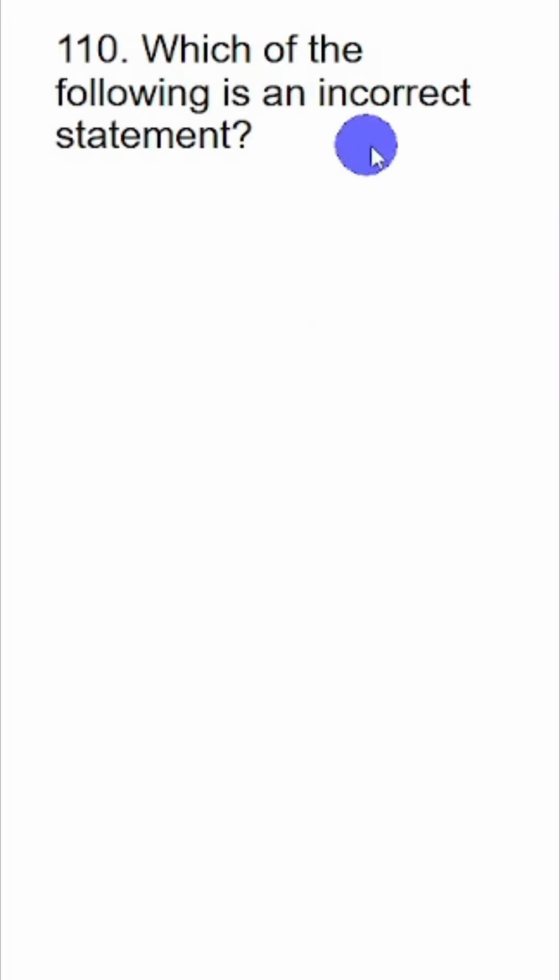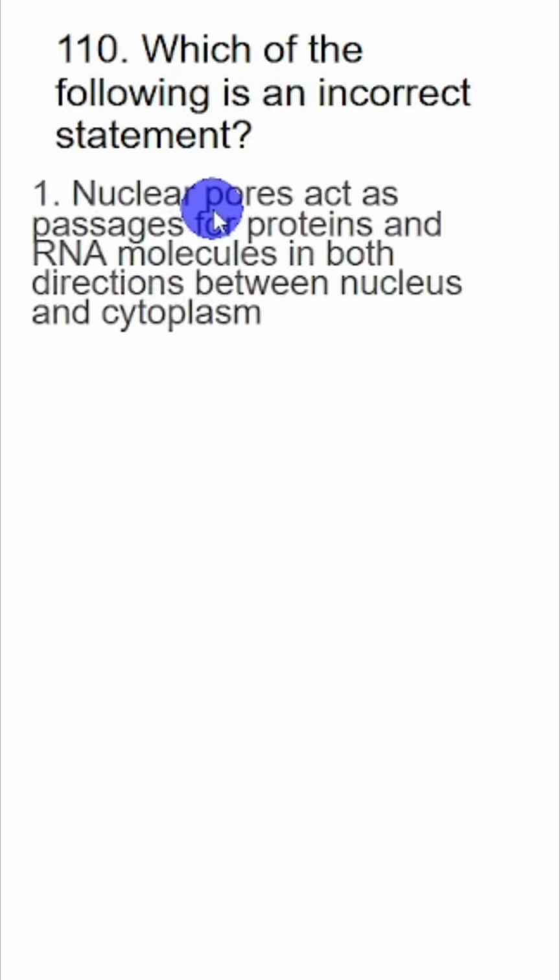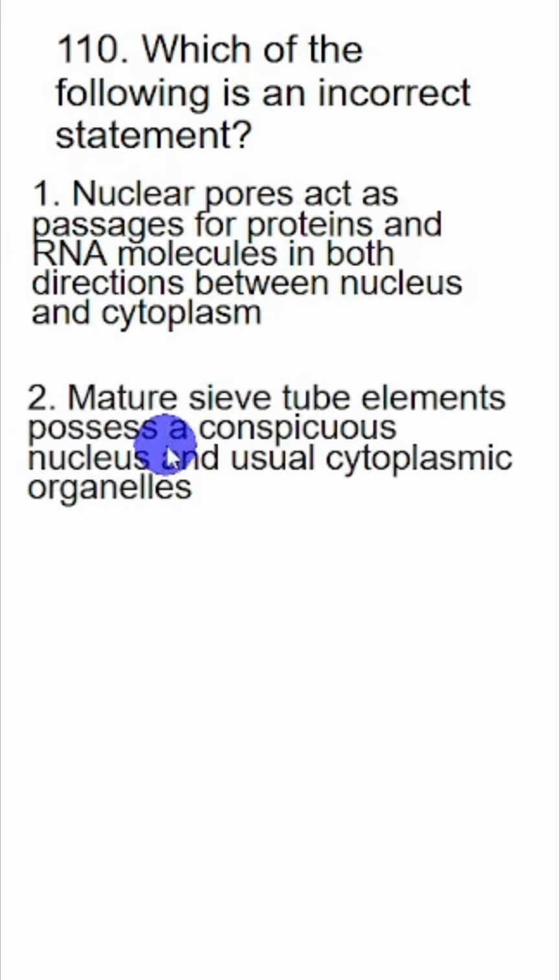Which one of the following is an incorrect statement? Nuclear pores act as passages for proteins and RNA molecules in both directions between nucleus and cytoplasm. Yes, this is correct. Mature sieve tube elements possess a conspicuous, conspicuous means clearly visible, nucleus. This is wrong. Nucleus is not there in mature sieve tube elements. So we have the answer. Incorrect statement is option 2.